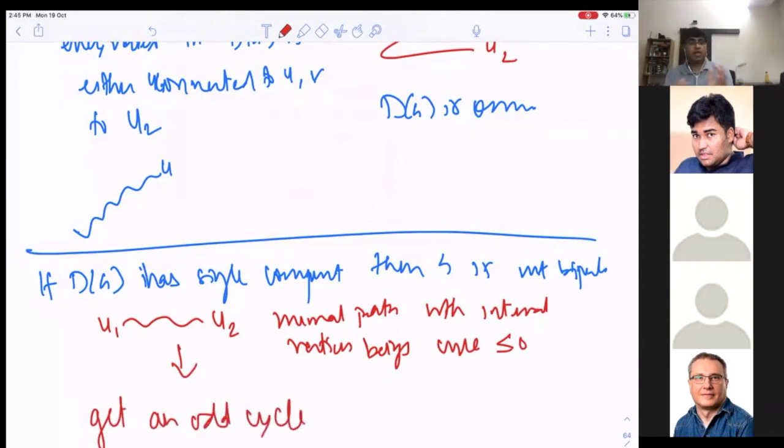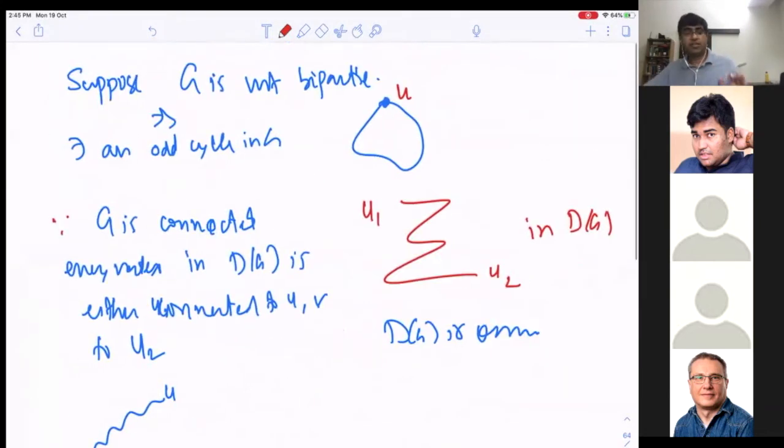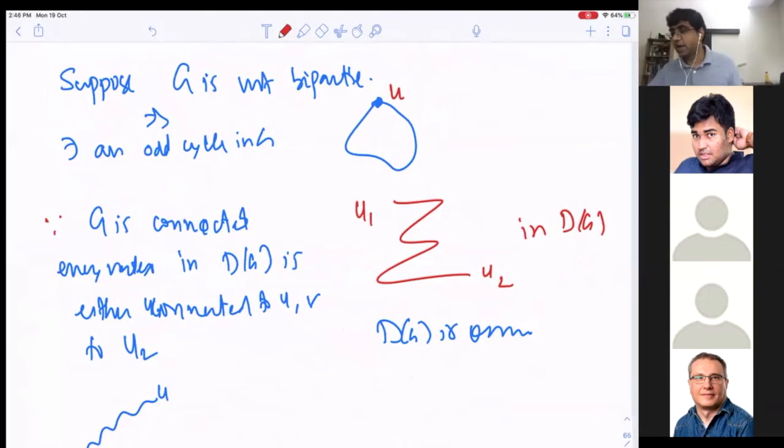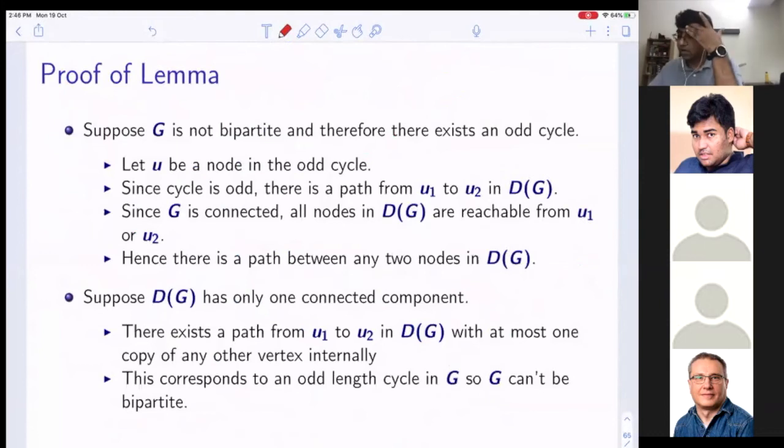So this is an equivalent and a different characterization of bipartite graphs, which just reduces everything to checking basically the number of connected components in an auxiliary graph, and we use that characterization to test whether a graph is bipartite or not. This is just the formally written proof. So if you wish to check this out, check this.